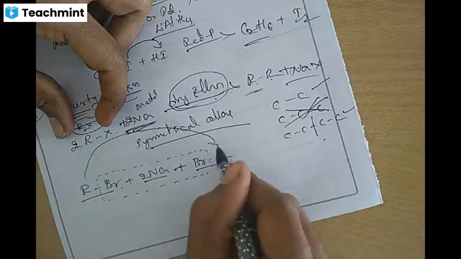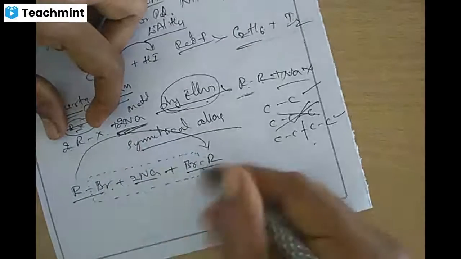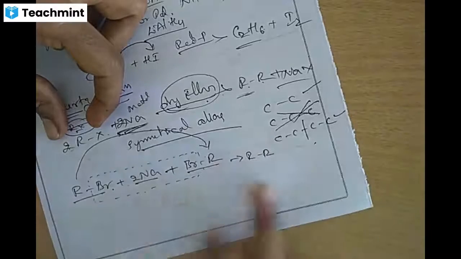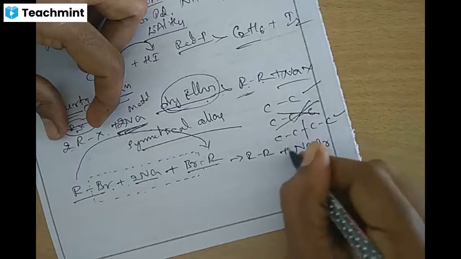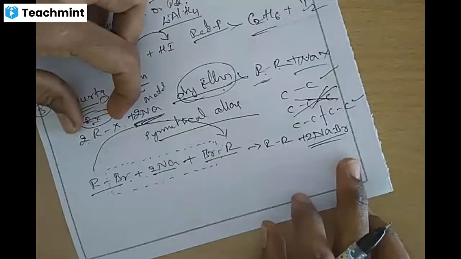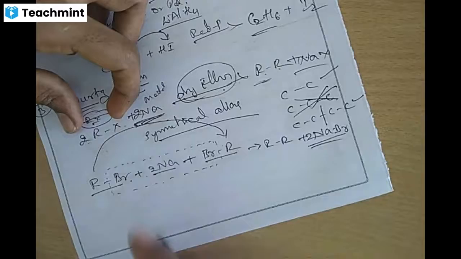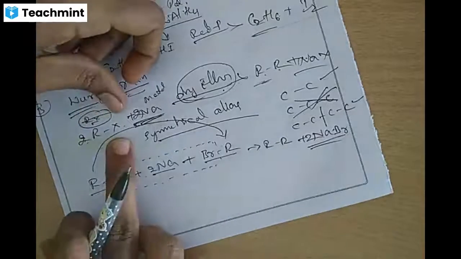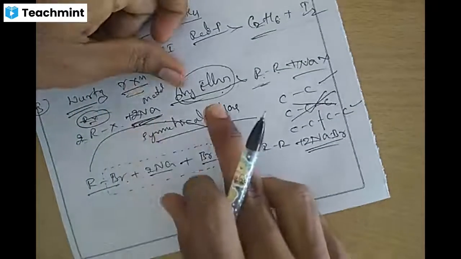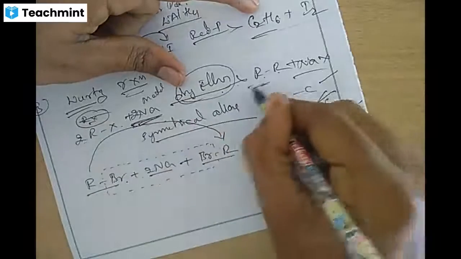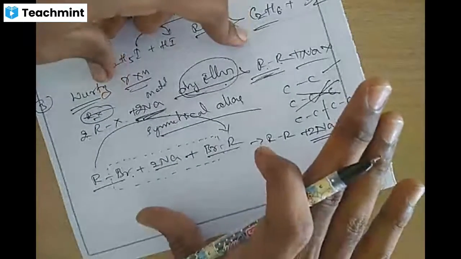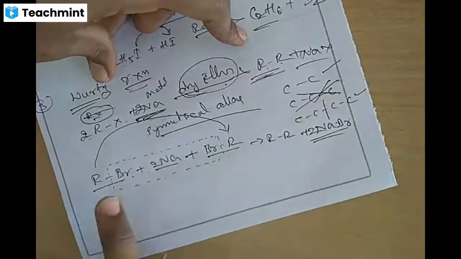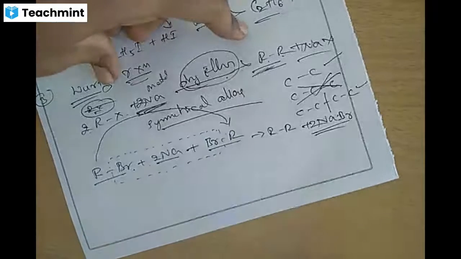Then R binds with R, and we get R-R plus 2 NaBr. Haloalkanes are treated with sodium metal in presence of dry ether, which gives a higher alkane. This is called Wurtz reaction. You have to remember Wurtz reaction: preparation of higher alkane from haloalkane is called Wurtz reaction.